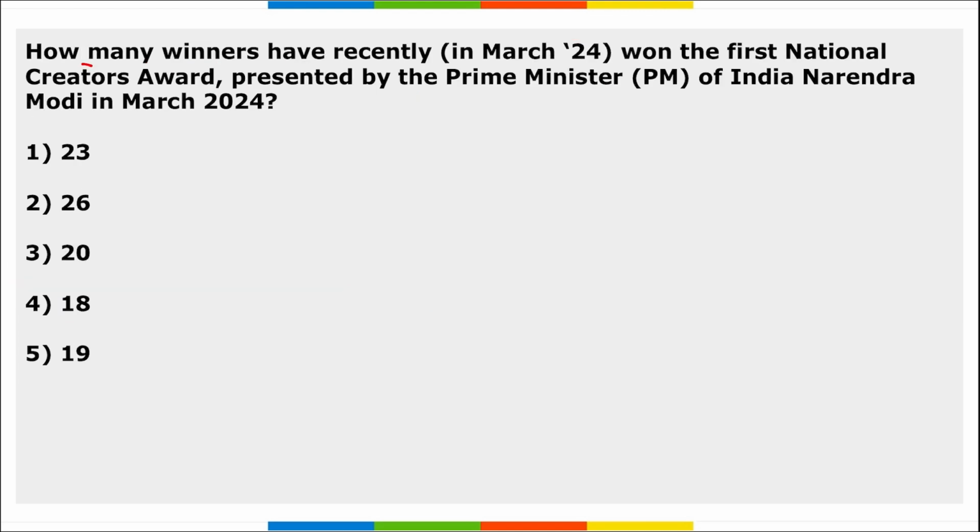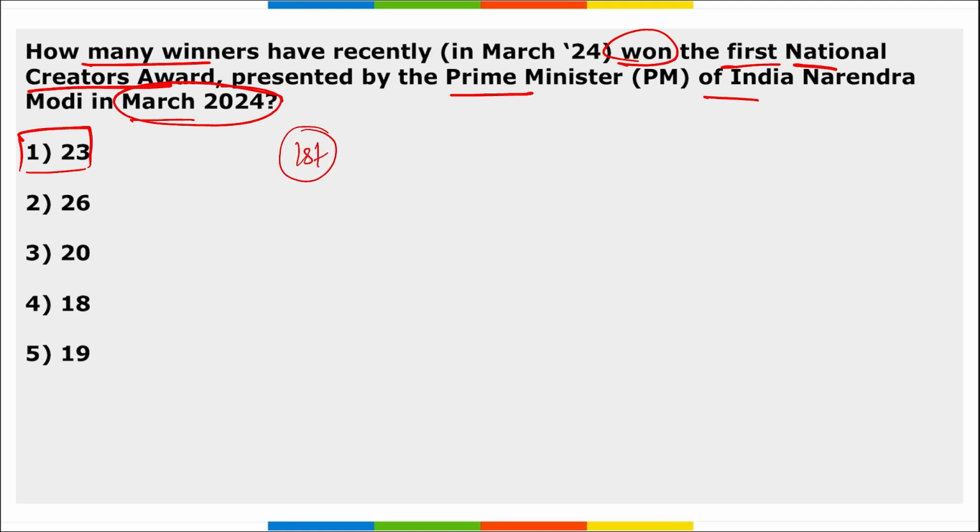Next, how many winners have recently won the first National Creators Award presented by Prime Minister of India Narendra Modi in March? So, a total of 23 creators were awarded the National Creators Award. That was the first ever edition, or we can say the inaugural edition of the National Creators Award. Right, there were 23 winners, 3 were international winners, right, and 20 were awarded in 20 categories. Where was the event held? At Bharat Mandapam, that is in New Delhi.